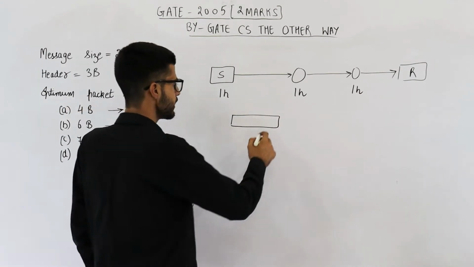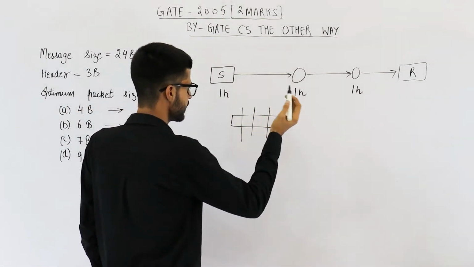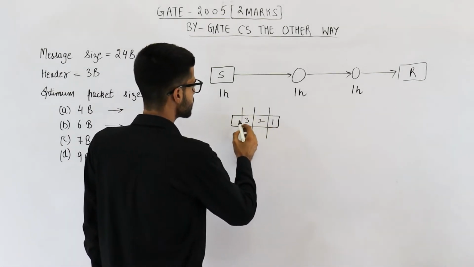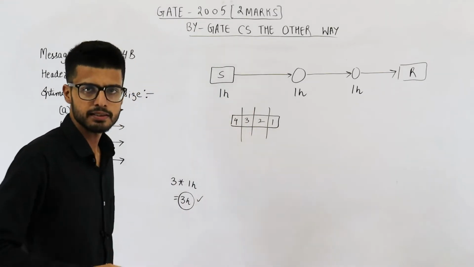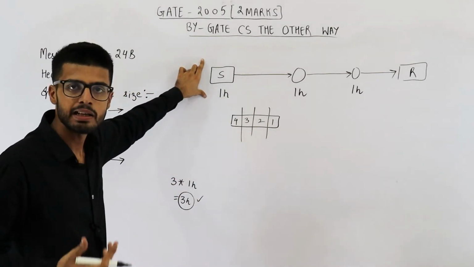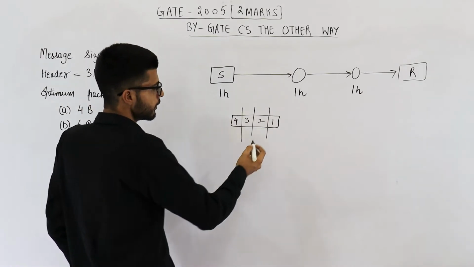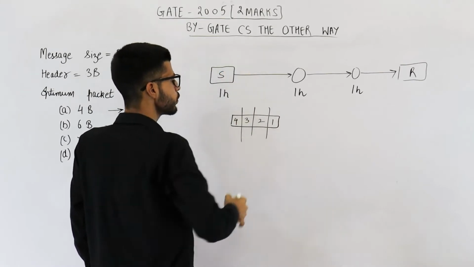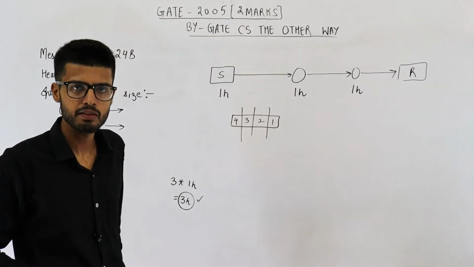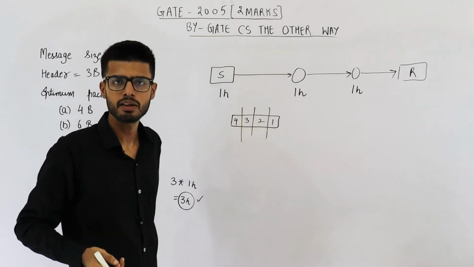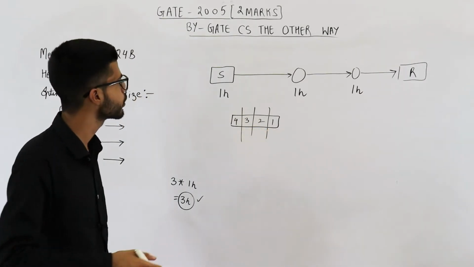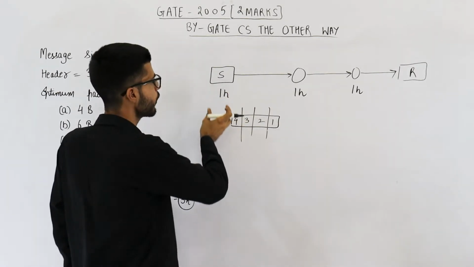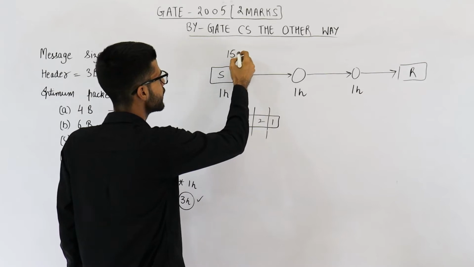Now suppose I divide this message. So I've created say 4 parts of this message. Packet 1, packet 2, packet 3, packet 4. Now let's see what will happen. Here you can get the benefit from pipelining. See, first packet will be transmitted by the source. So what will be the transmission time? Obviously transmission time will reduce because now packet is very small in size. Its size has reduced to 1 by 4 of the original size. So transmission time will also reduce to 1 by 4 of original time. So it will require only 15 minutes now.